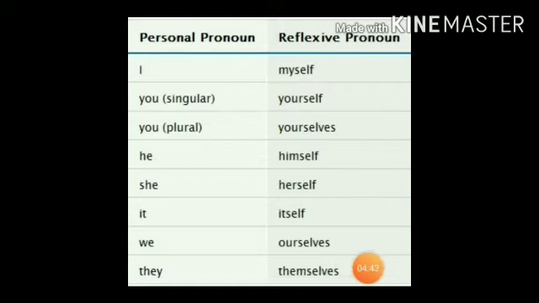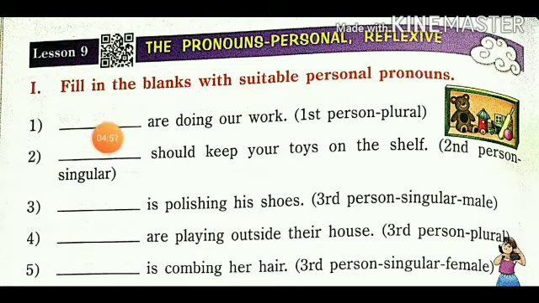So let us learn through the exercise. First example: fill in the blanks with the suitable personal pronouns. Here you want to write in the blank the exact personal pronoun which is suitable, and in the brackets is given first person plural or singular, second person plural or singular, third person plural or singular, male, female also they have mentioned.